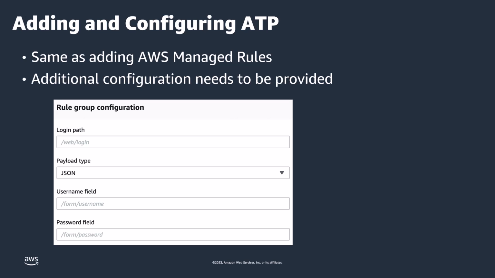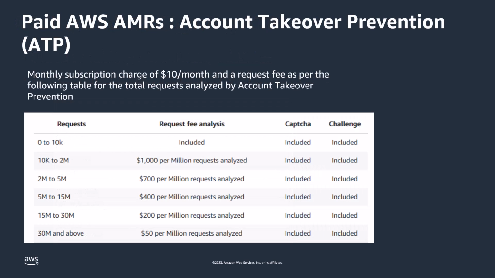For login path, you will provide the path of the login endpoint for your application. You also have to specify how your application accepts login attempts by providing the request payload type and the names of the fields within the request body where the username and password are provided. Your specification of the field names depends on the payload type. Please note, this is a paid AWS managed rule and there is a monthly subscription charge of $10 per month, plus charges based on the requests.